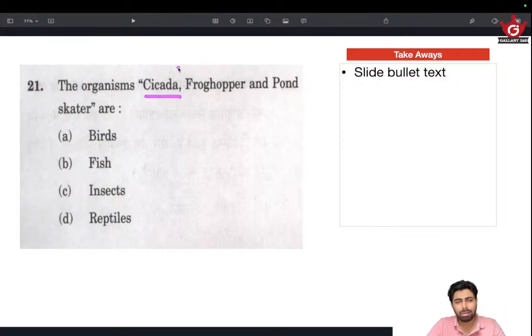Cicada, in general, I haven't even read about it, I just came across the mentioning of cicada in regard to the Illuminati and other secret societies. Then pond skater. Cicada is a moth. I don't know exactly whether it's a moth, but it's a moth-like insect. So pond skater is also an insect. I don't know about froghopper. So it's 21C.